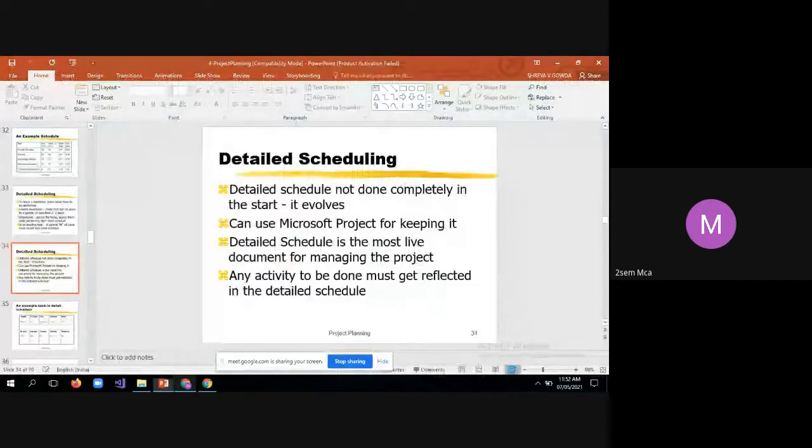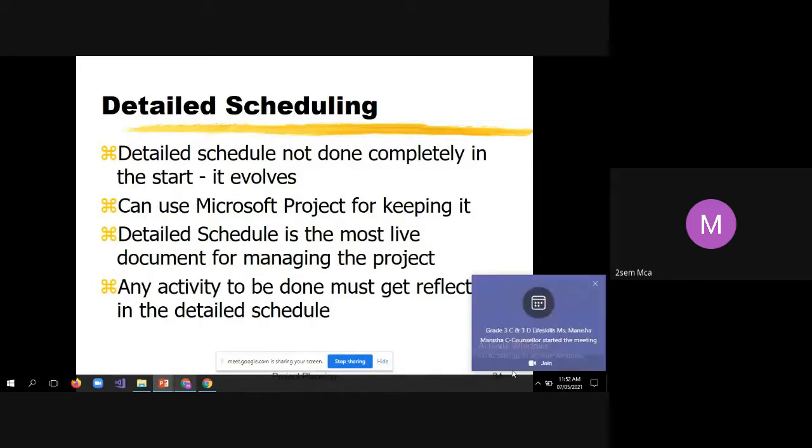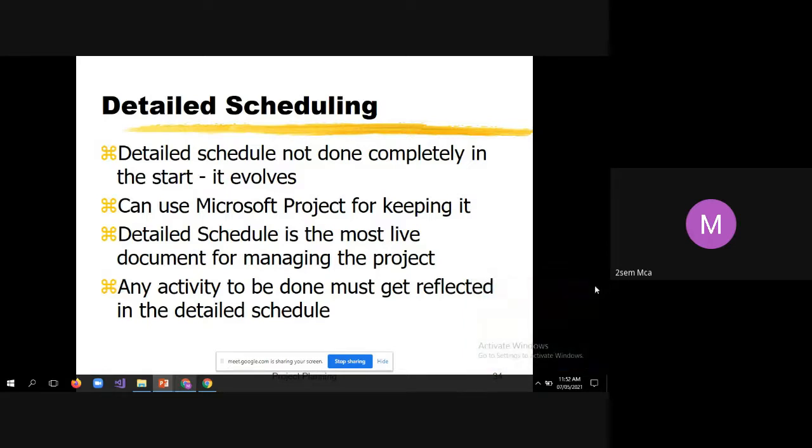Students, let us see what is detailed scheduling. When it comes to scheduling, there are two types: overall scheduling and detailed scheduling. Overall schedule will give you the abstract of the overall scheduling process, whereas detailed scheduling will give you the small details about the individual tasks. What is the task, to whom it is assigned, what is the duration, and so on. Such small details will be fetched by using detailed scheduling.